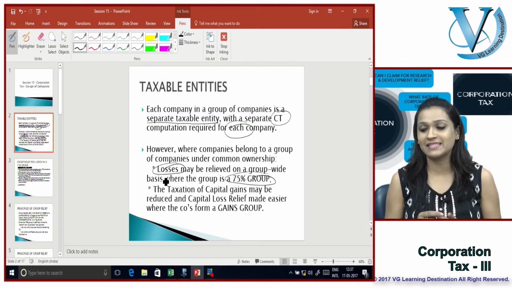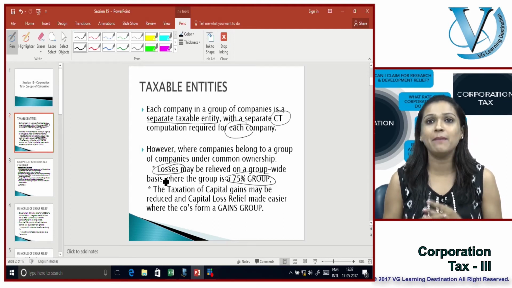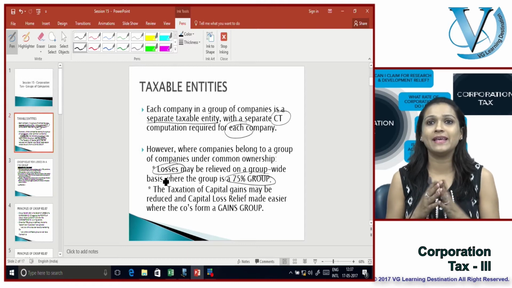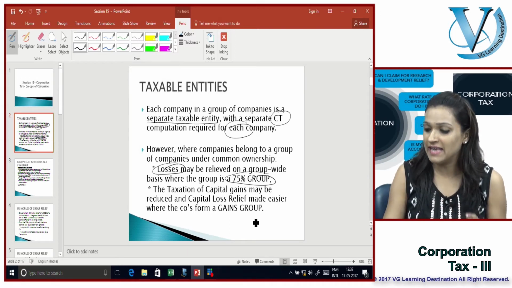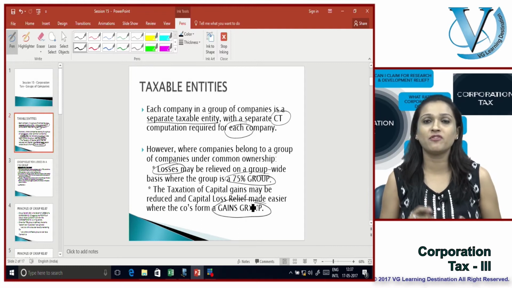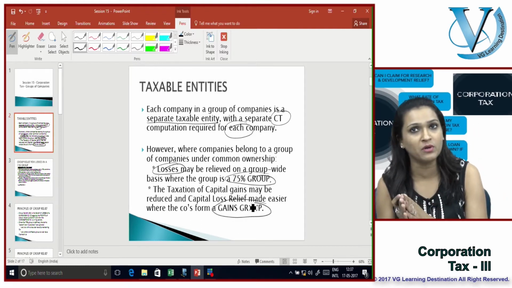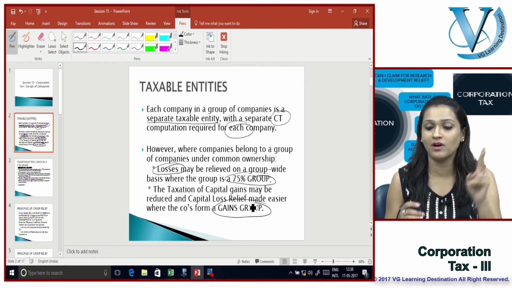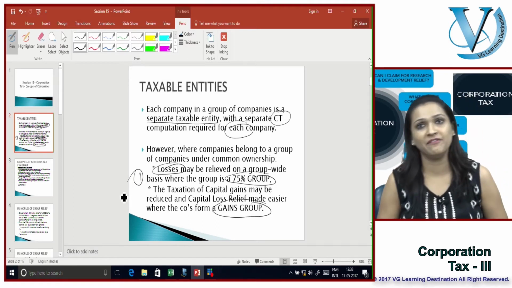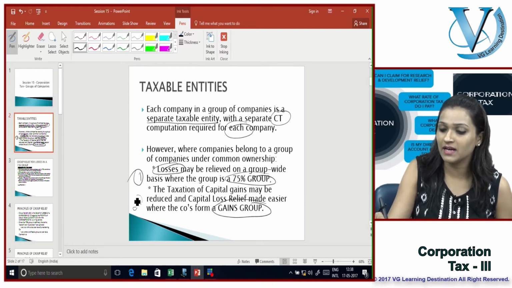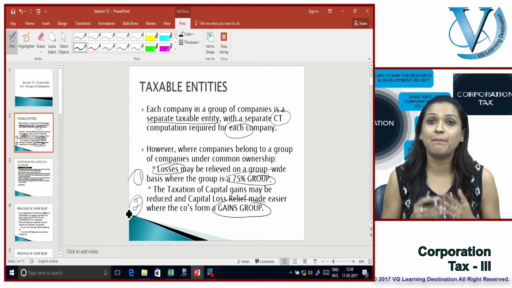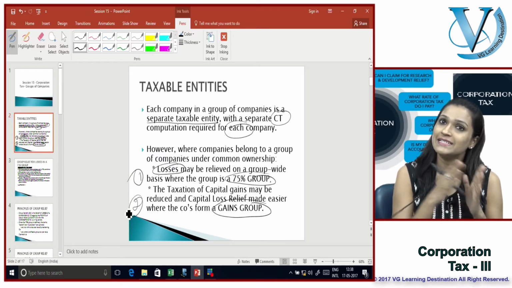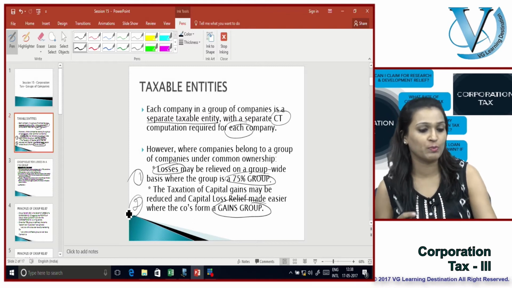Also, the taxation of capital gains may be reduced and the capital loss relief made easier where the company forms part of a gains group. So now apart from a 75% group, we will also be doing a terminology which is known as a gains group. So two things we have to learn as of now. What is a 75% group and what is a gains group, and what are the repercussions of being part of each of these two different types of groups, 75% group and gains group.